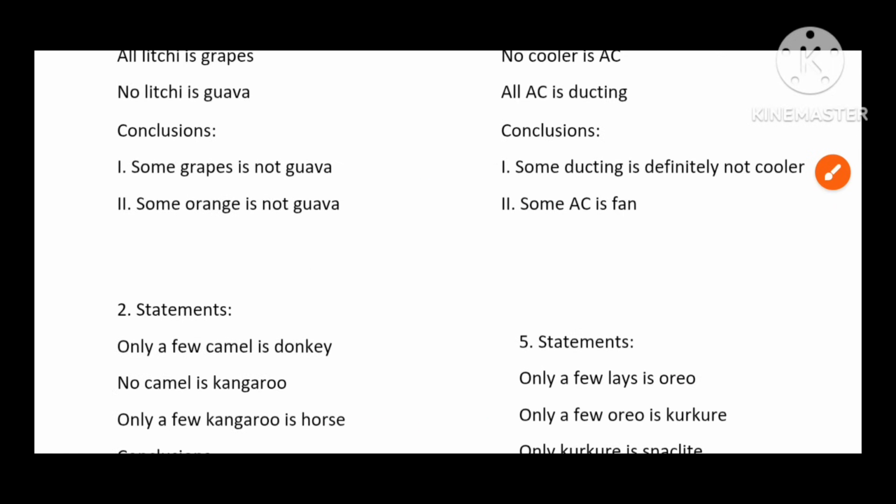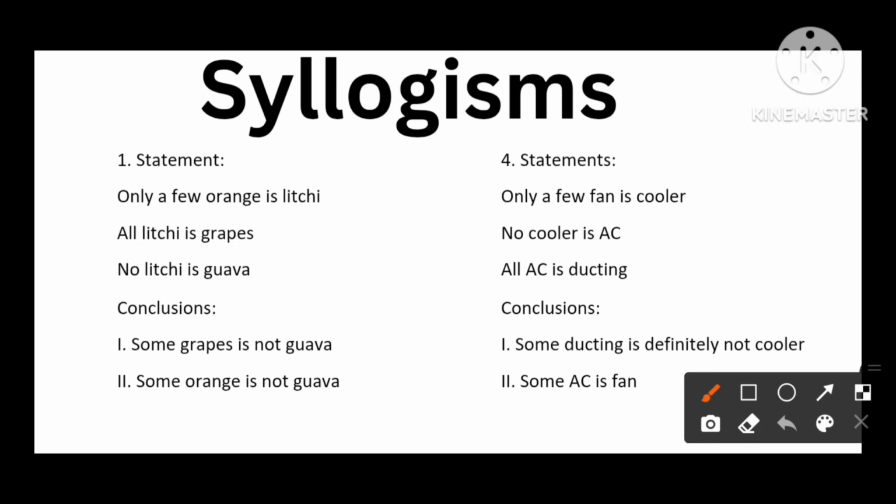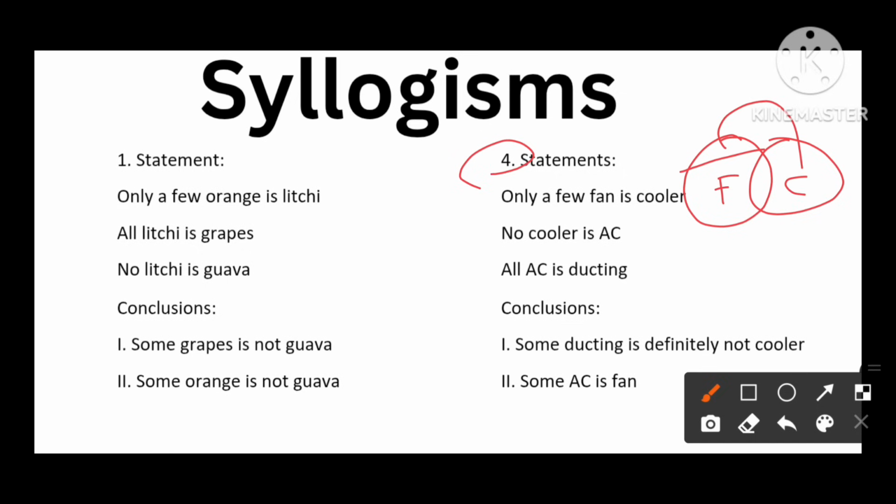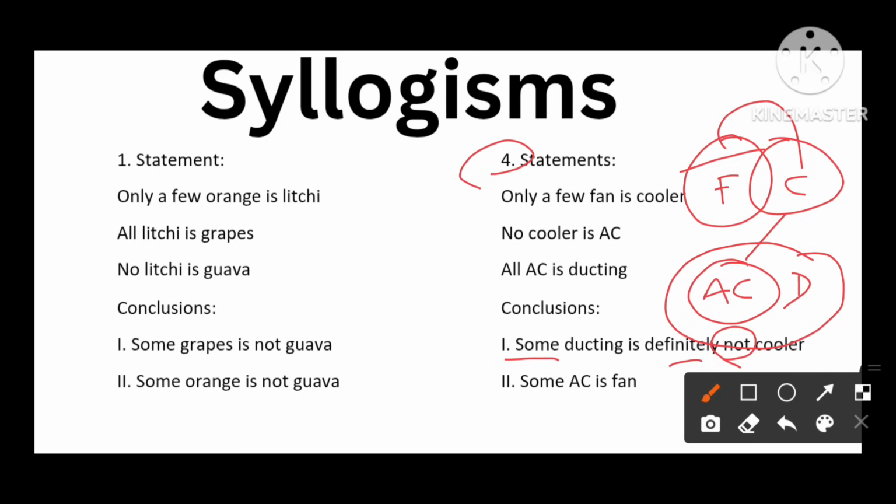Next, going to see question number 4. Only a few fan is cooler. No cooler is AC. All AC is ducting. The question asked is some ducting is definitely not. Here we see not. So what we check is whether all ducting can be cooler or not. So all ducting can be placed inside cooler. It is not possible because of sharing with the AC. So the all case fails, which means the some-not case will be true.